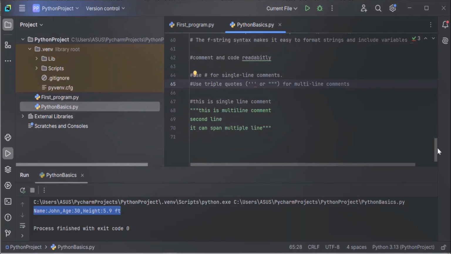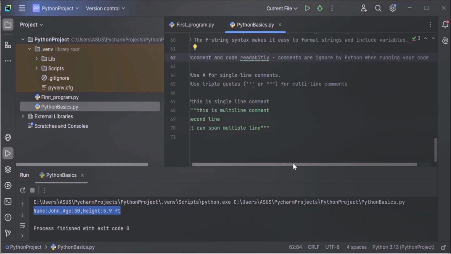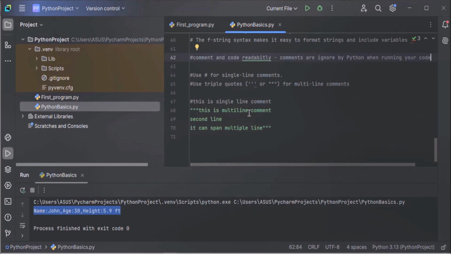Comments are ignored by Python when running your code. Just remember this. So you have to remember, for single line, you have to use hash, and for multiple lines, you have to use triple quotes. Now let's quickly understand naming conventions to be followed in Python for variables, constants, functions, and classes.